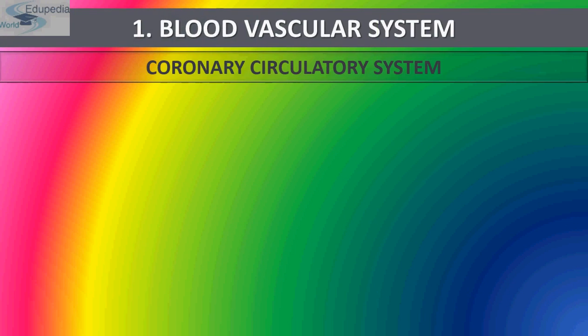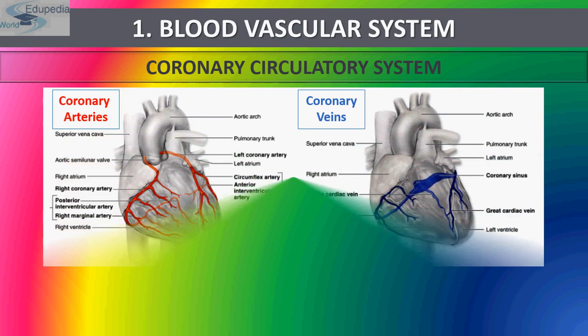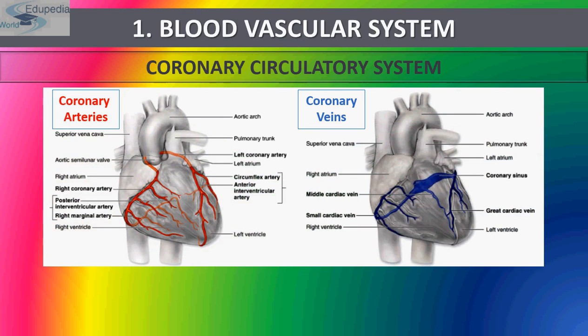Now comes the coronary circulatory system. The coronary arteries supply oxygenated blood to the cardiac muscles. The blood is collected by coronary veins into the coronary sinus, which drains this blood into the right auricle.